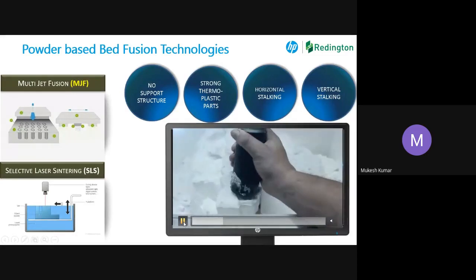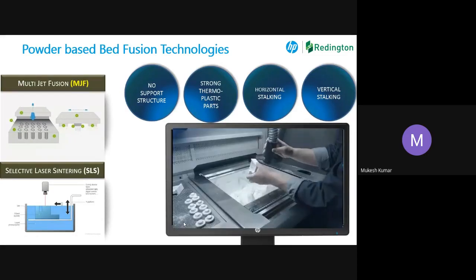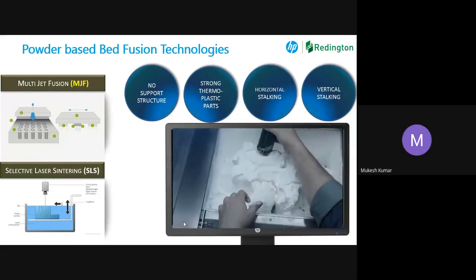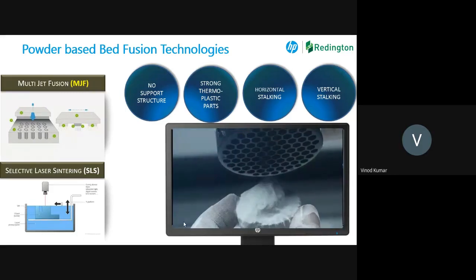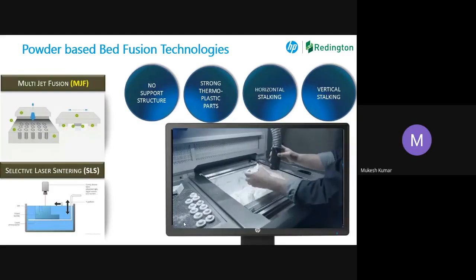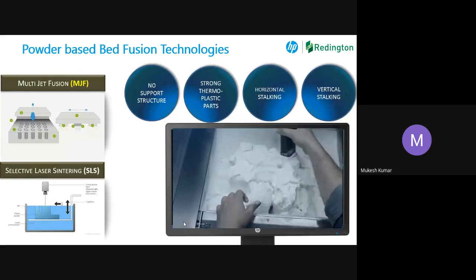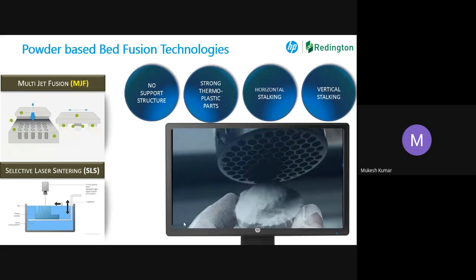Are you able to see this video? It is sucking out all the powder. So this powder will be ready for use in the next cycle. It is going to take at least 15 to 20% of the material for making the part itself.